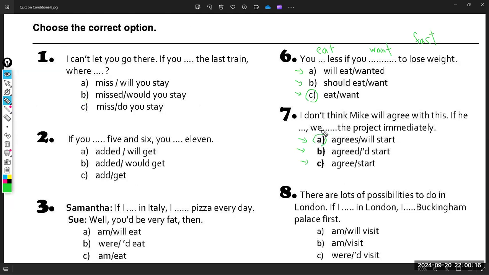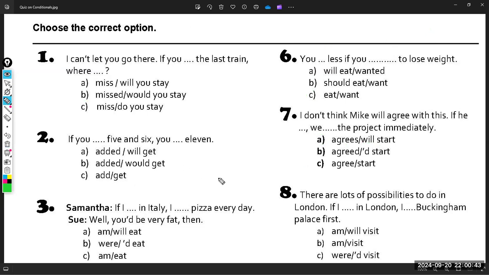I have to say if he agrees with us, we will start the project immediately. So notice that this is a general truth, and because this is a general truth, not a fact, I have to use the first conditional, which is simple present in the if clause, and will or maybe can or shall plus the base verb in the main clause, exactly.